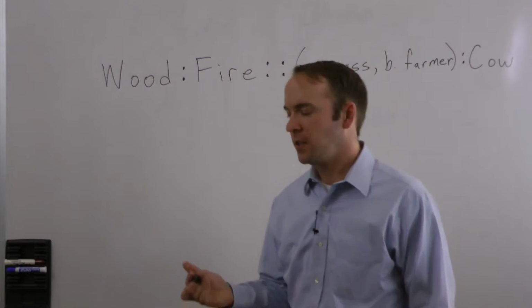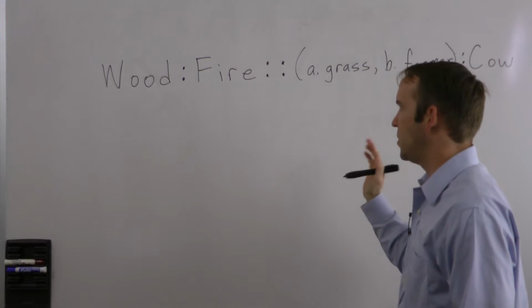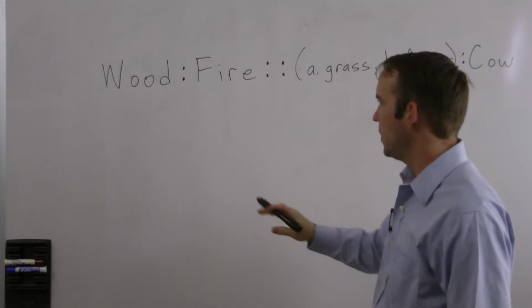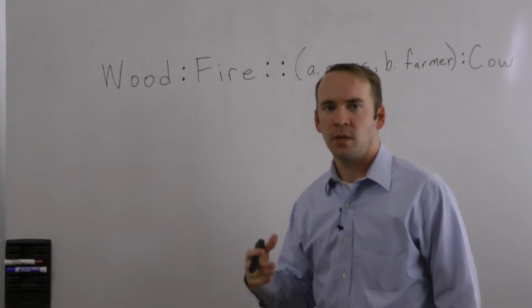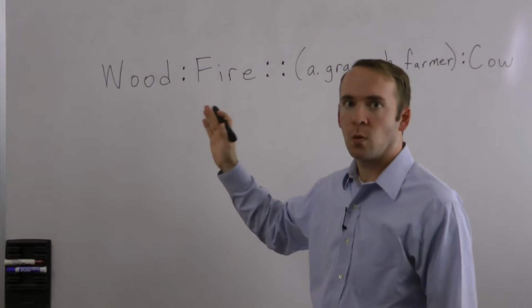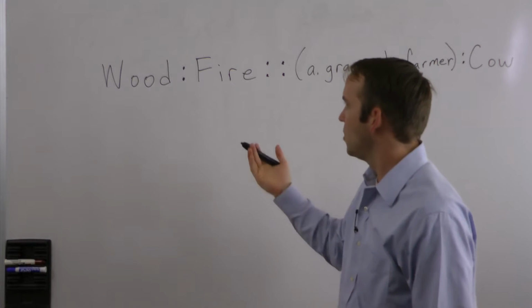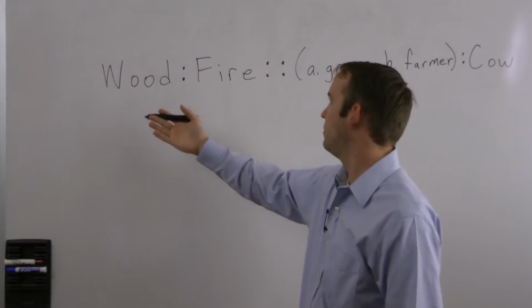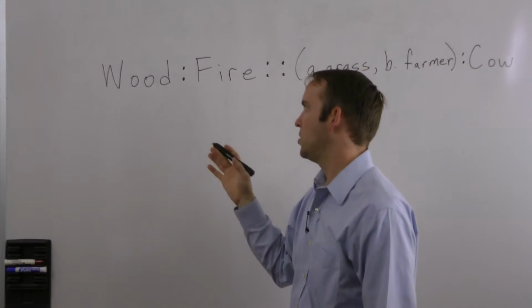A key thing when you're looking at analogies is to try to determine the relationship between the word pairs. So here we have wood and fire. A great way to establish a relationship is to create a short sentence that's going to explain how the two relate to each other. And so you might say, wood feeds a fire. That would be a way to establish the relationship.